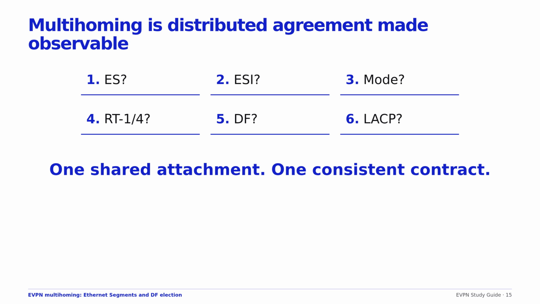LACP presents one coherent system to the host. Prove every link in that chain on both PEs. Do not trust a port channel, a route, or a DF flag in isolation. Demand unanimous control state and representative packets.